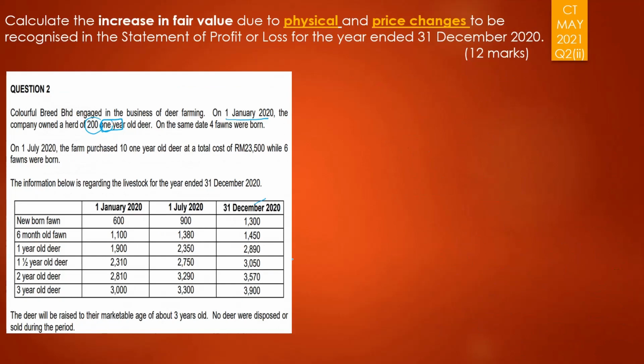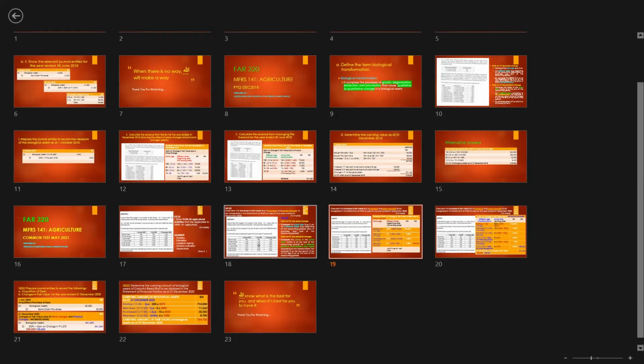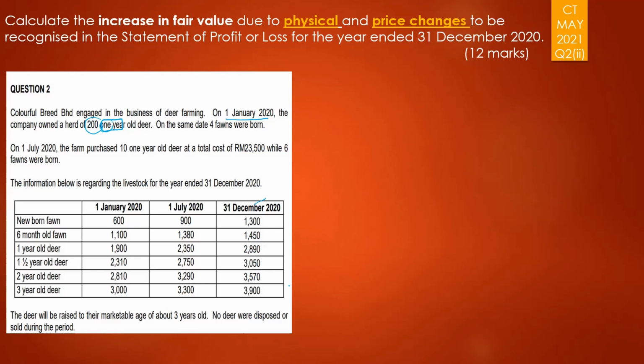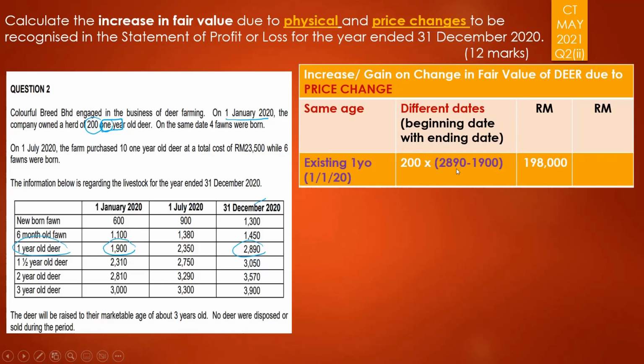1 year old at the end of the year is 2890 versus 1 year old as at 1000. That was on 1st of January 2020. The 1 year old was 1900. So the difference would be 2890 minus 1900, and I'm now focusing on the existing, the one that you own. Own refers to existing. This is also the one that you own, which is the newborn here.